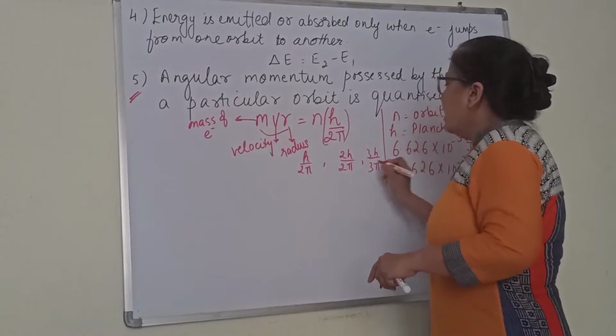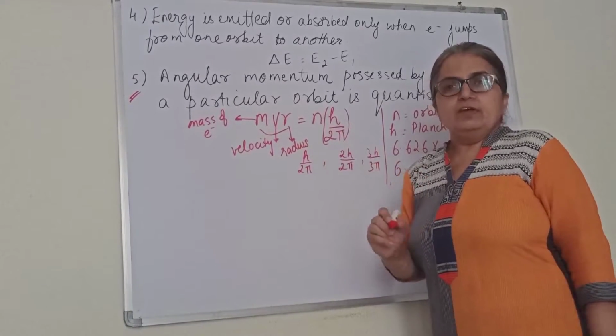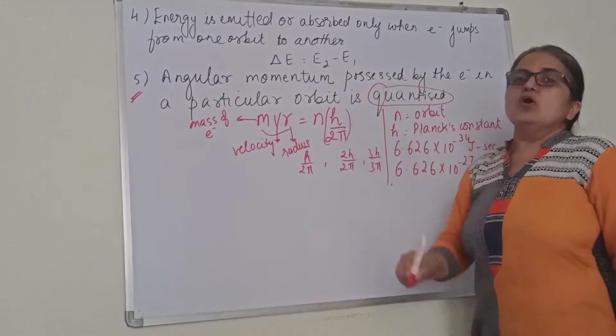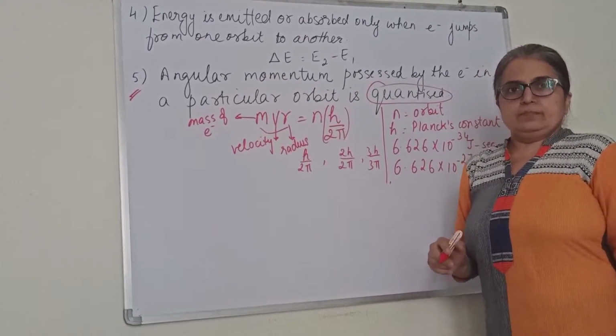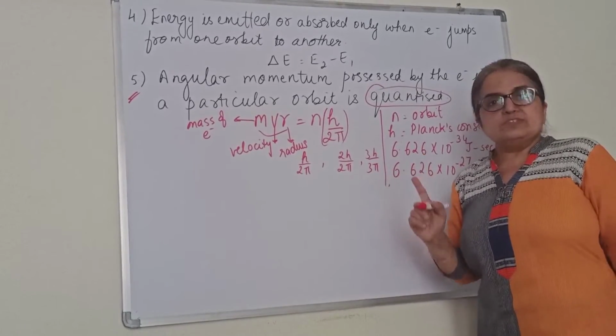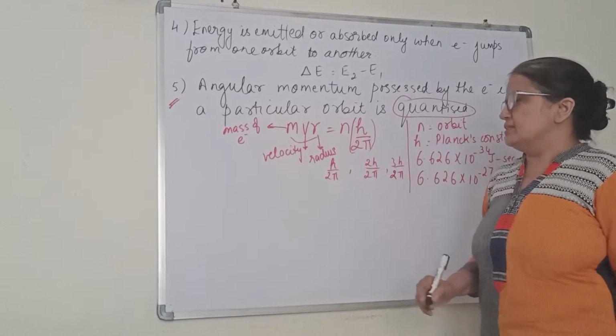It cannot have any other value like 0.5h by 2 pi or 1.5, that is not allowed, because it is quantized. It is fixed. This is very, very important. You will find some questions based on this in MCQs. So on, for infinite orbits, it will be like this. Next.